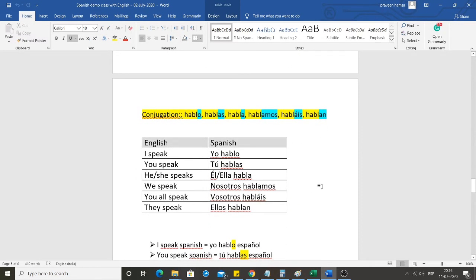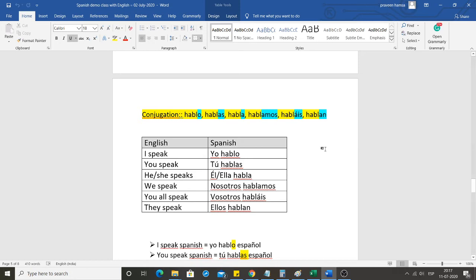Now let's see. I speak. I means yo. Speak for I is hablo. So I speak becomes yo hablo. You speak becomes tú hablas. He or she speaks is él or ella habla. We speak, nosotros hablamos. You all speak, vosotros habláis. They speak, ellos hablan. So yo hablo, tú hablas, él or ella habla, nosotros hablamos, vosotros habláis, ellos hablan.